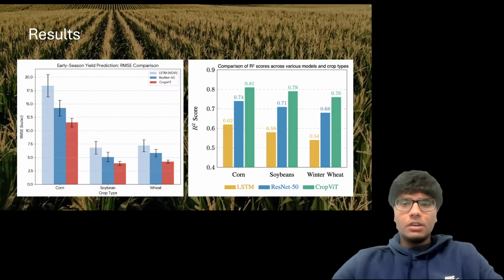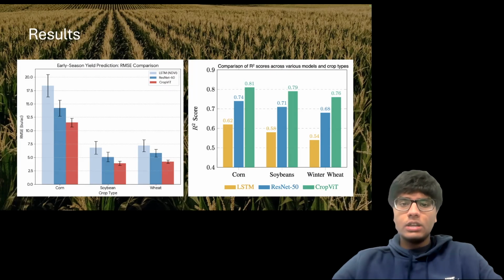Results: we evaluated CropViT against two established baselines, an LSTM and a ResNet 50. As you can see from the RMSE chart on the left, where lower values indicate better performance, CropViT consistently achieves the lowest error across all three crop types. The most dramatic improvement is seen in corn, where we reduced the RMSE from roughly 18 to just 11.5 bushels